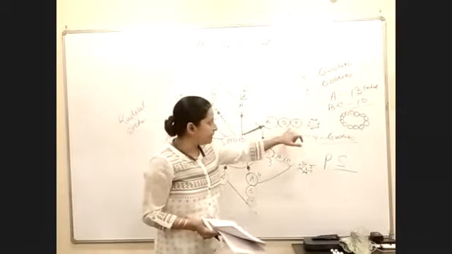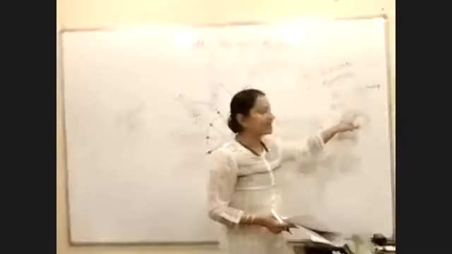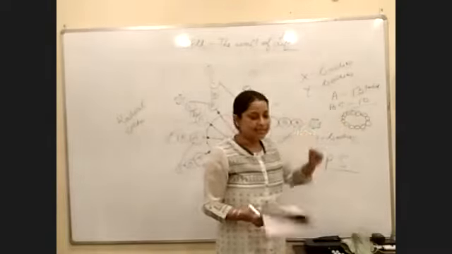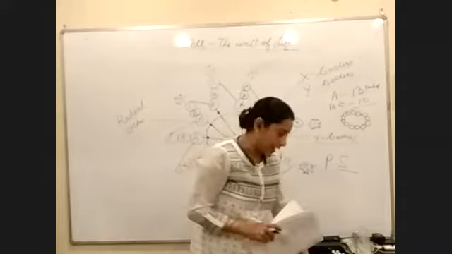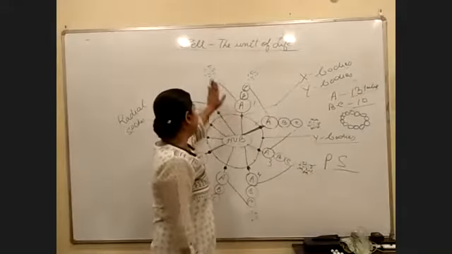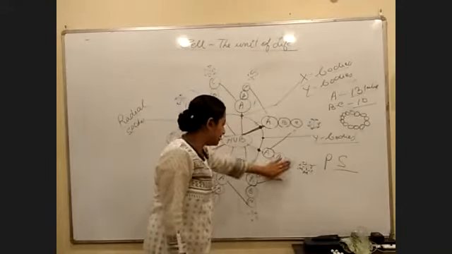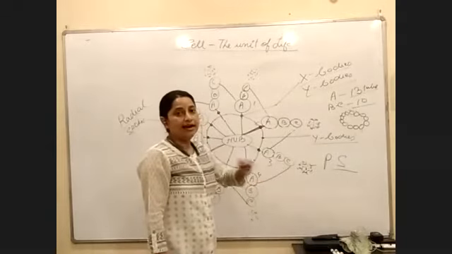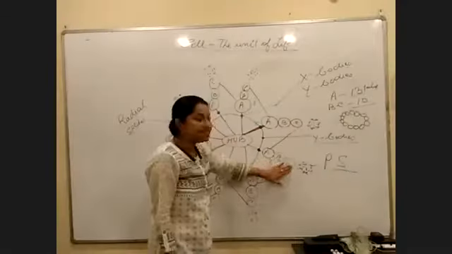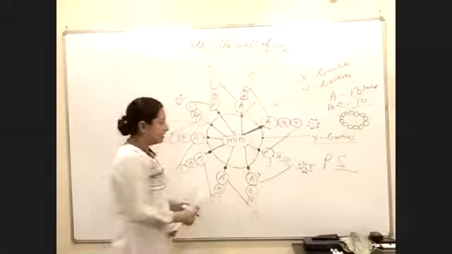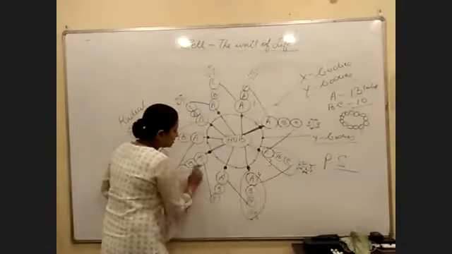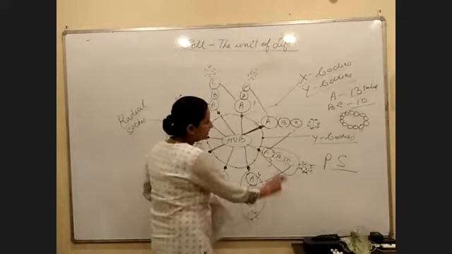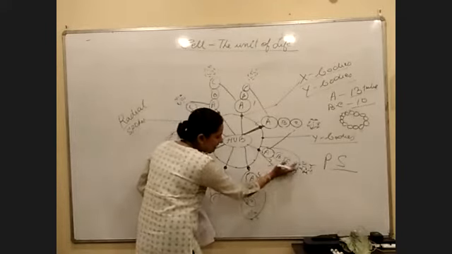Similarly, in case of B and C, there will be 10 of them, right? Is the point understood? Okay, next point: how many microtubule sets will be peripheral? 9. 9 of them would be linked with each other, right? So if this is one set and this is the other set, all the sets of tubes will be linked with each other, but you have to remember the linking area.